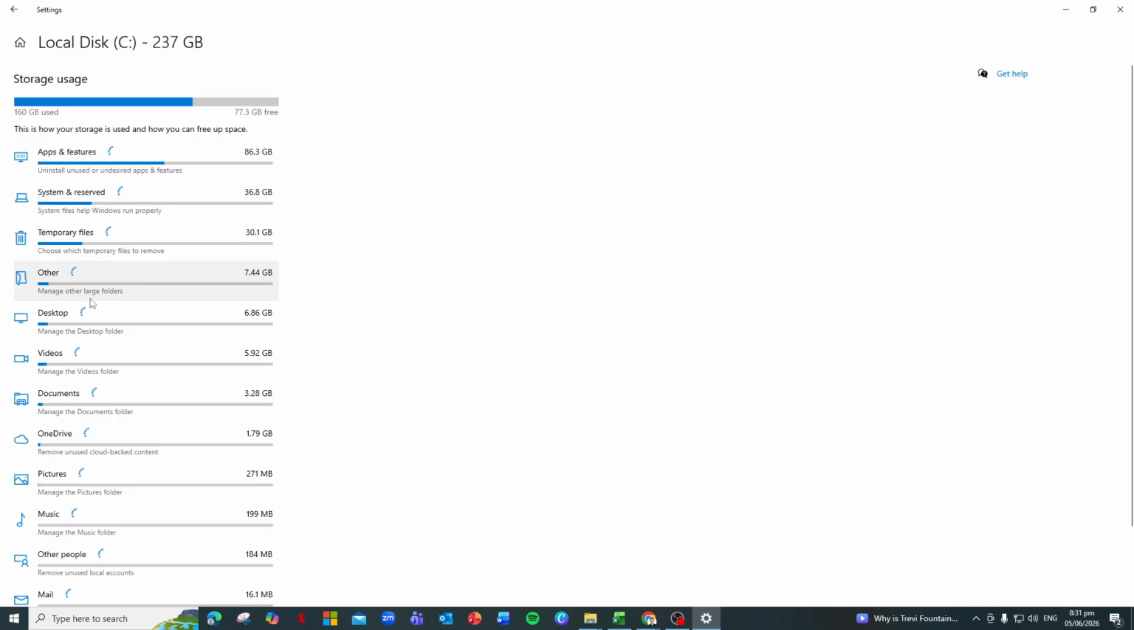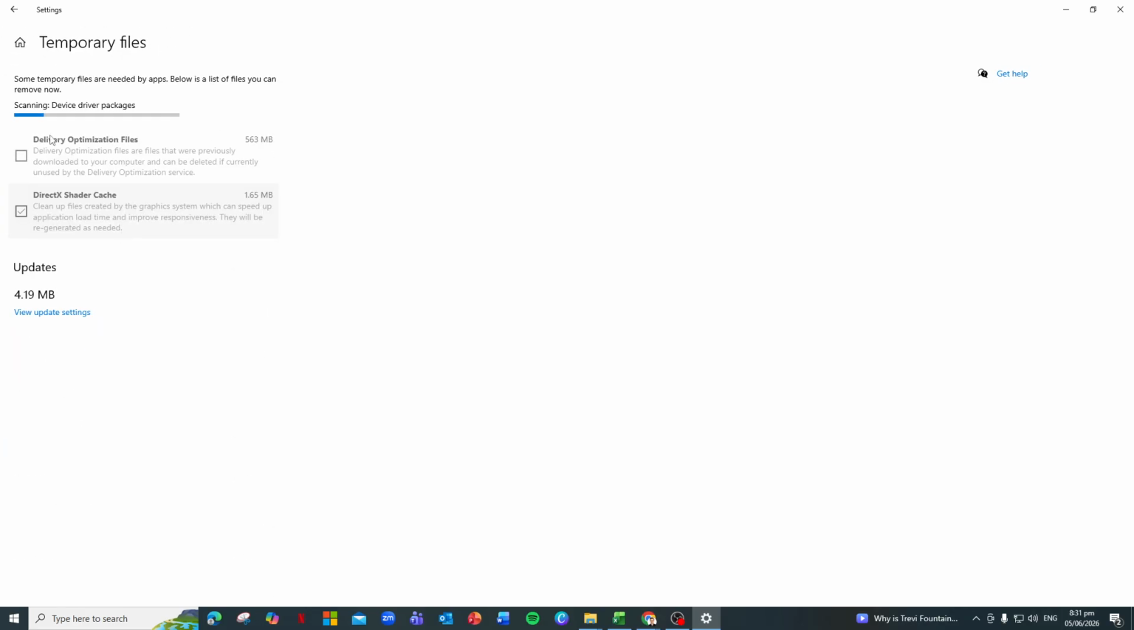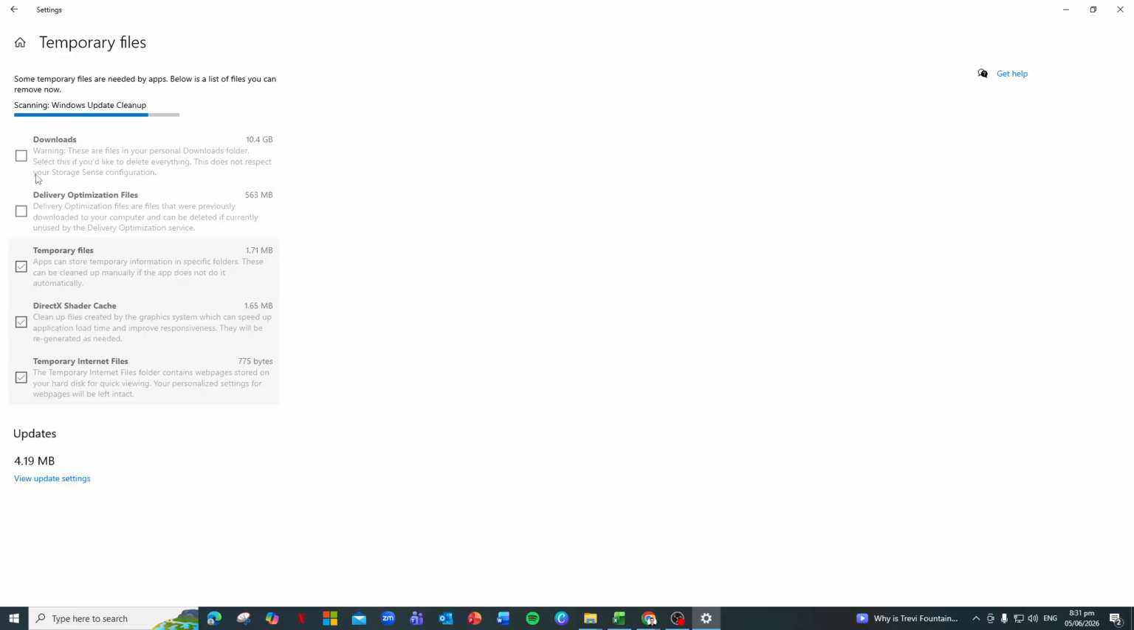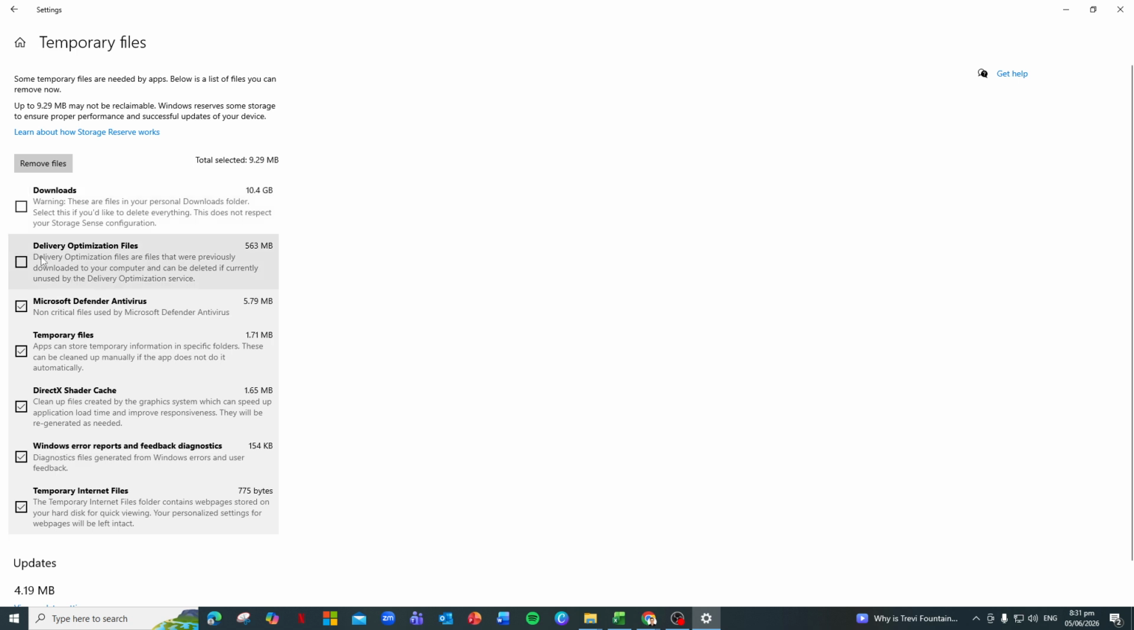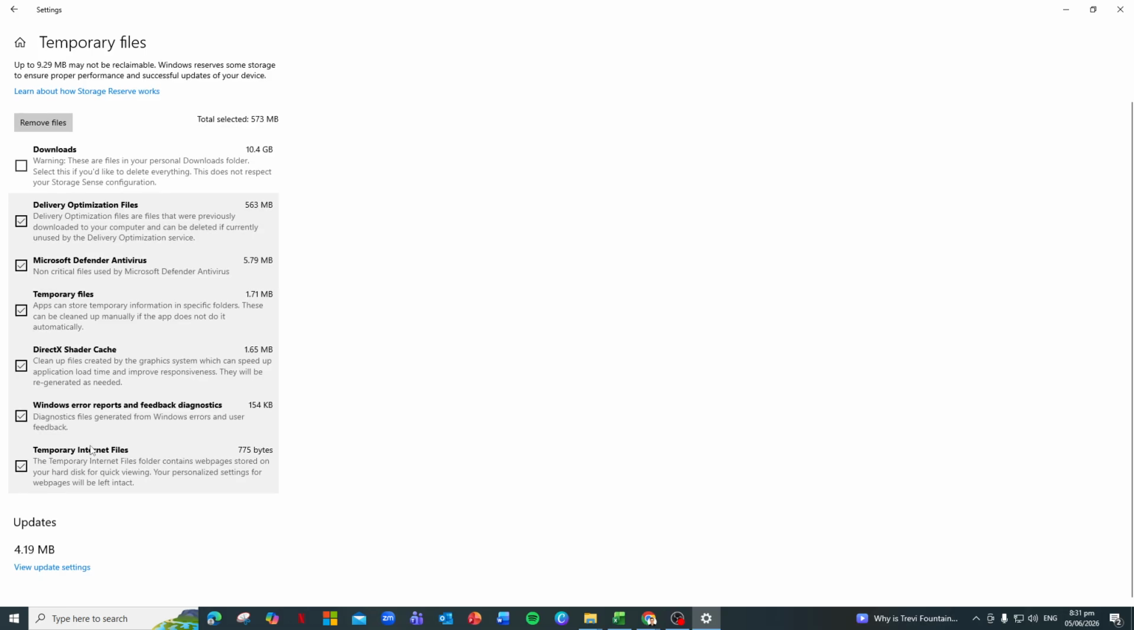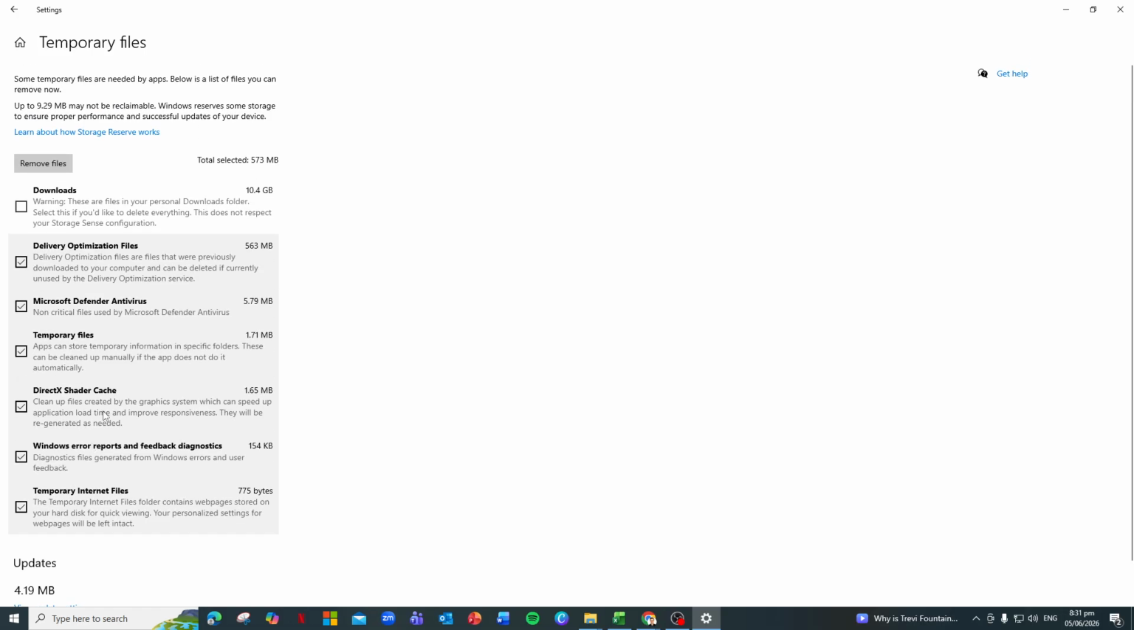Now click on Temporary Files in this storage view. Windows will scan again and show you categories similar to Disk Cleanup, plus some extra options, like previous Windows installations or old update files, if they exist. Removing previous Windows installations can free up a huge amount of space, but only do this if you're sure your system is running well and you don't need to roll back.